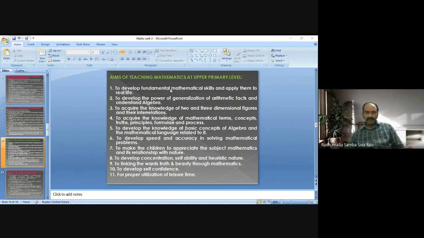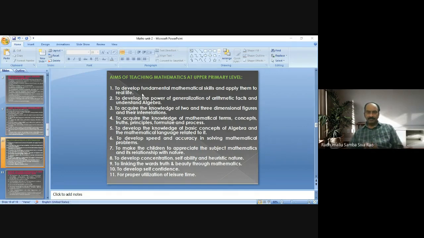To develop fundamental mathematical skills and apply them to real life. That is, to develop fundamental mathematical skills in the student after completion of the upper primary level of schooling, and apply those skills obtained by learning mathematics in real life.